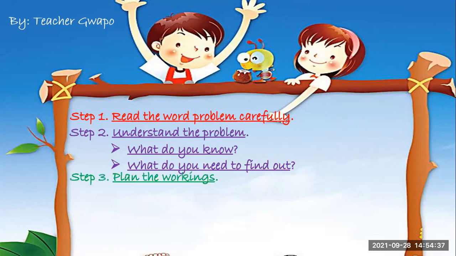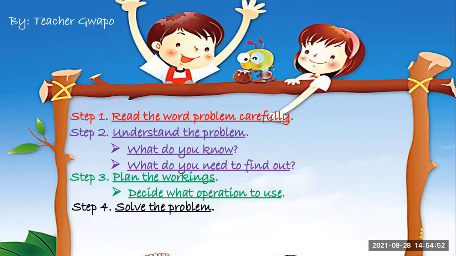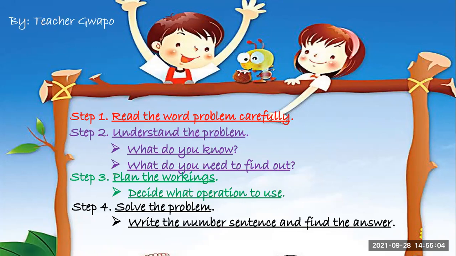Step number 3, you have to plan the workings. Am I going to use plus or minus, or maybe divide or times? So you have to decide what operations to use. Step number 4, you will solve the problem. If you understand the problem and you have decided what operations to use, now you will solve the problem. When you solve the problem, you have to write the number sentence. Later I will show you how to do it. And step number 5, you have to check the answer as well.